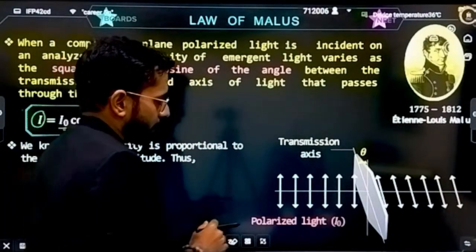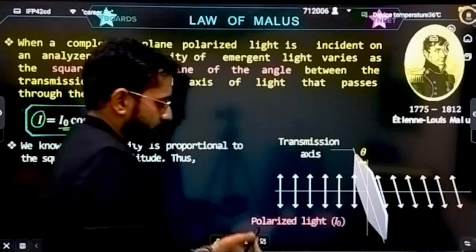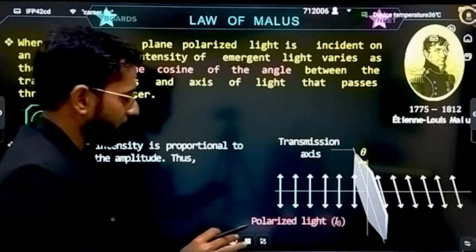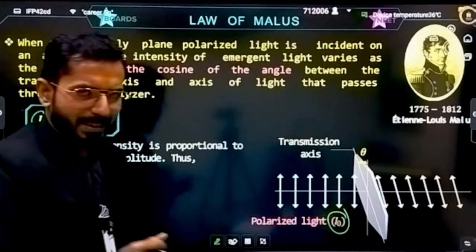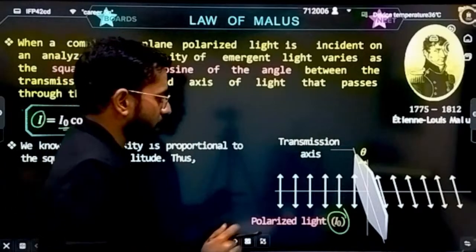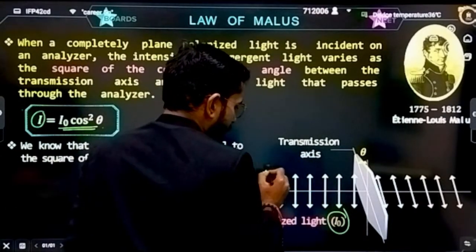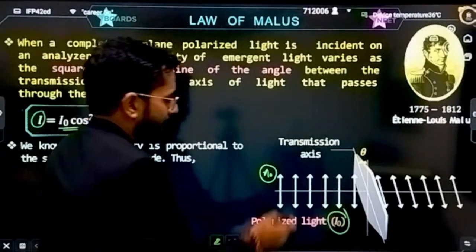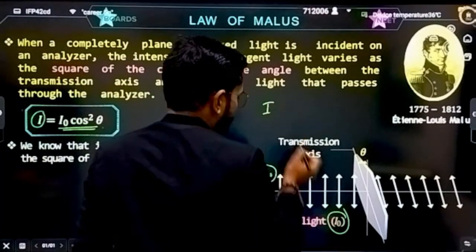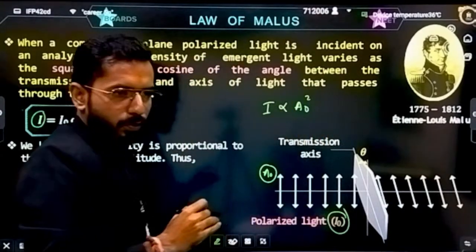Let's understand. Let's suppose this is polarized light coming, and let's suppose its intensity is I naught. Here, the amplitudes, let's suppose the amplitude is A naught. You know the relation between intensity and amplitude: intensity is directly proportional to amplitude square.